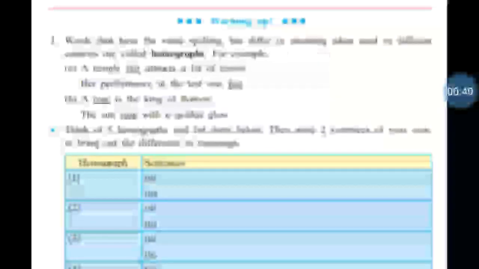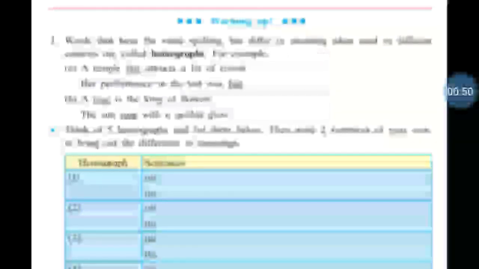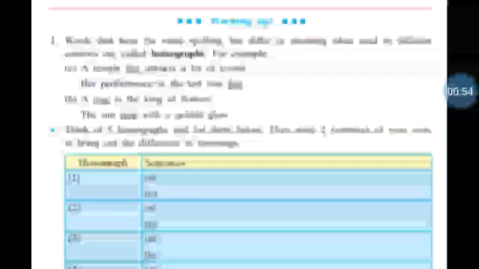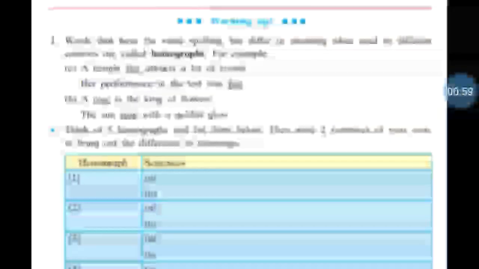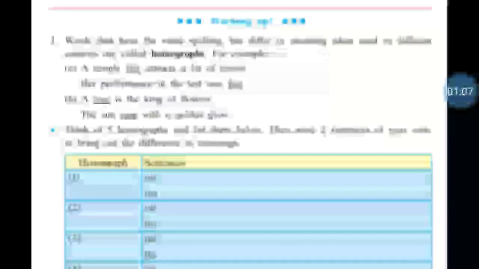So here the word fair is underlined, and if you think of the sentences, you will find that the word is not carrying the same meaning in both of the sentences. In the first one, it means a gathering of people at the temple, what we call in Marathi Jatra, right?